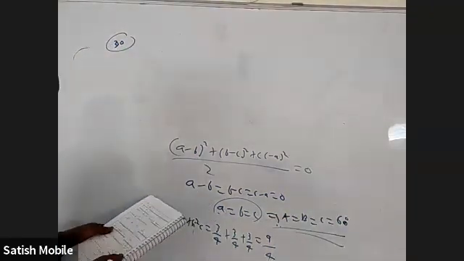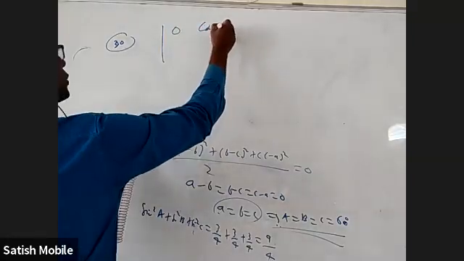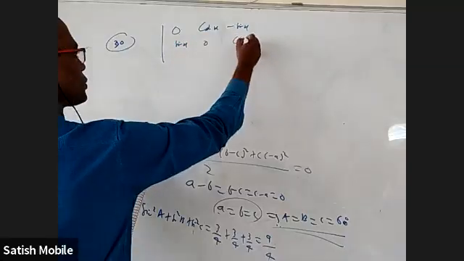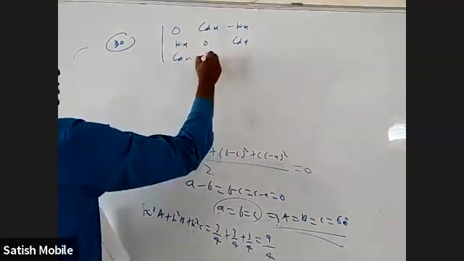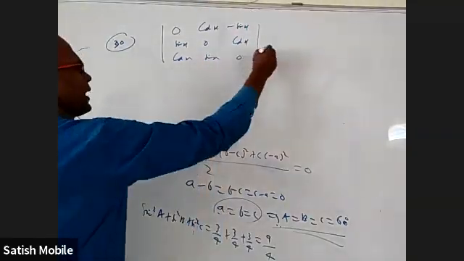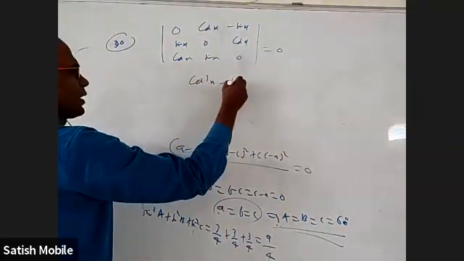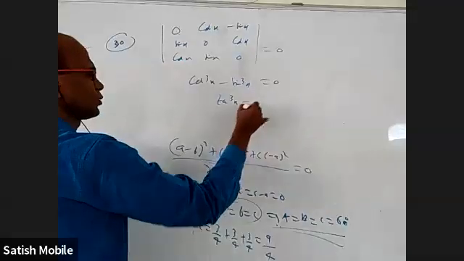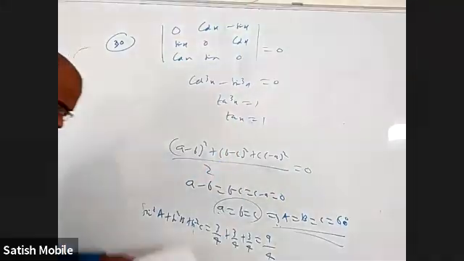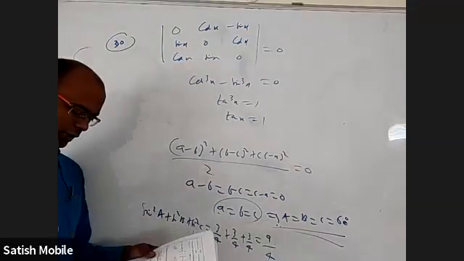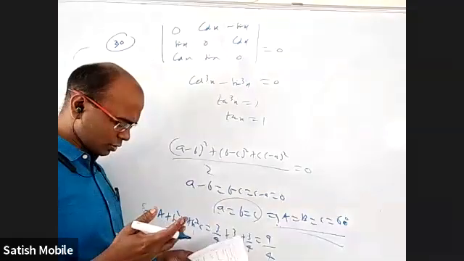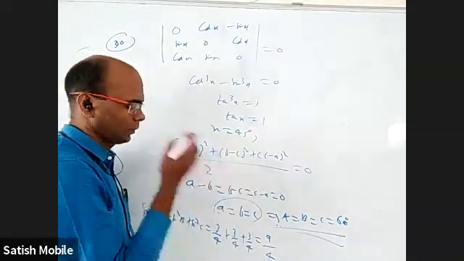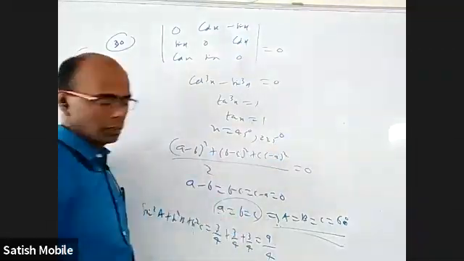Okay, 30 also, just expand directly. There is a determinant with rows 0, cos x, minus sin x; 0, cos x; sin x, 0. When you expand this directly, you will get cos cube x minus sin cube x, that is the expansion of this, equal to 0. So finally you will get tan cube x equal to 1, tan x equal to 1. Now tan x equal to 1 between 0 and 360 degrees has only two solutions: x equal to 45 in the first quadrant and 225 in the third quadrant.